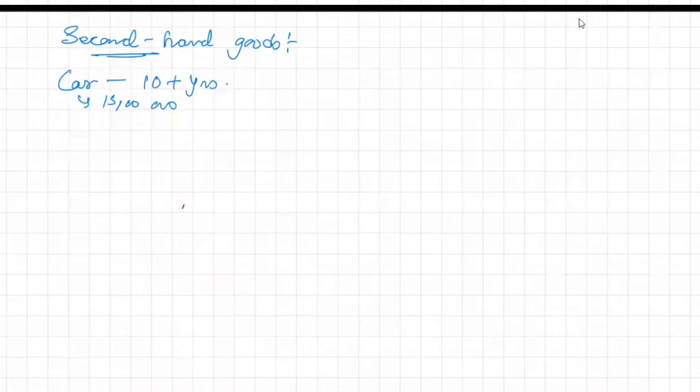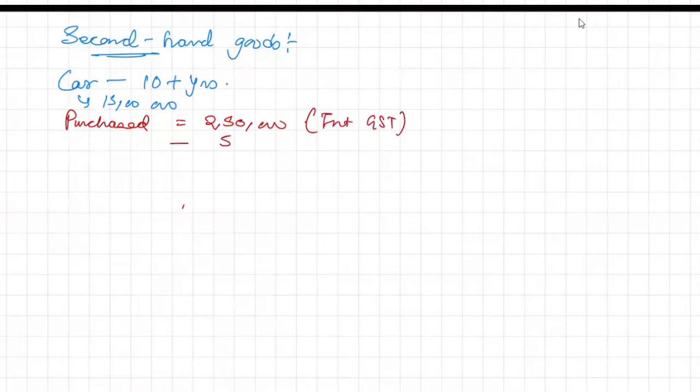Now let's try to frame that example. I say that suppose I have purchased it for 2,50,000, inclusive of GST. Now suppose the GST amount which I paid was 50,000. So what exactly is the value for me? It's 2 lakh. Why? Because this 50,000 I'm getting the ITC of it.